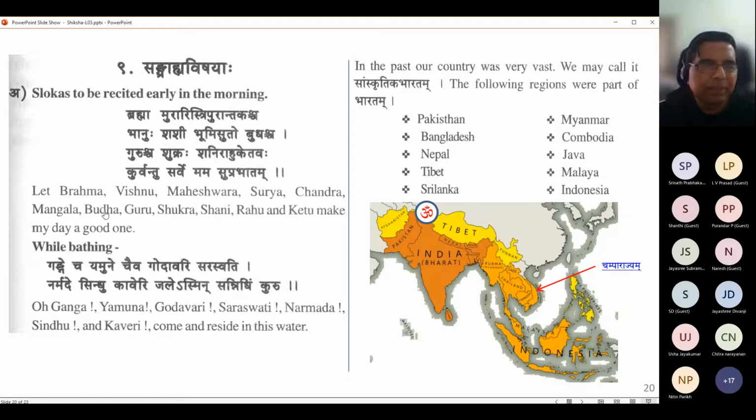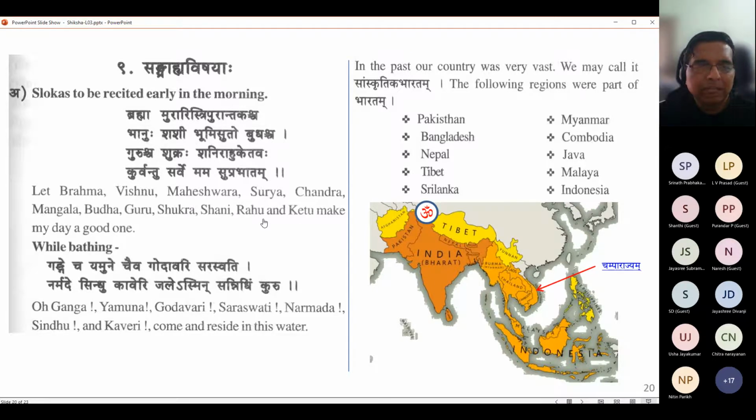Then Buddha is also listed, and then Guru, the biggest planet. Then Shukra, the innermost planet. Then Shani, the slowest planet, the outermost among the planets included, with such a large orbit. And then Rahu and Ketu.